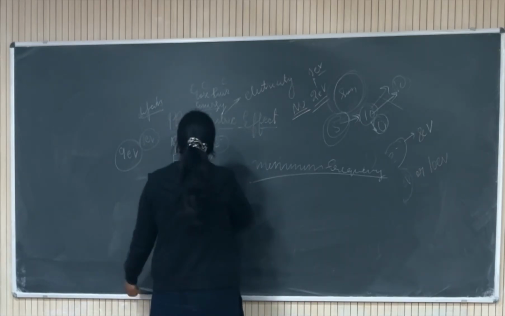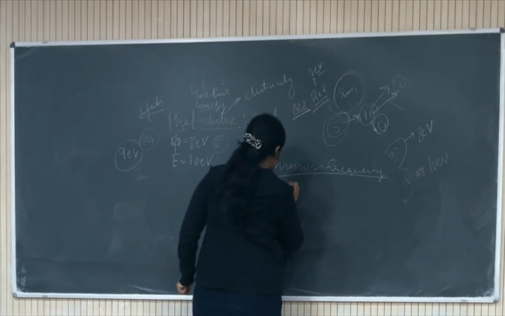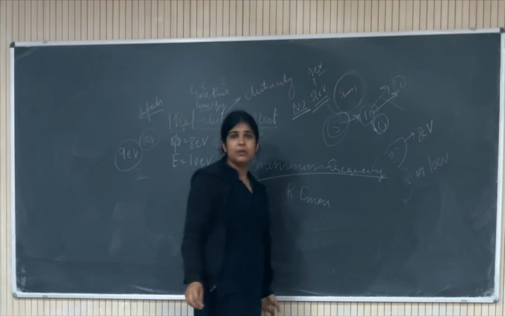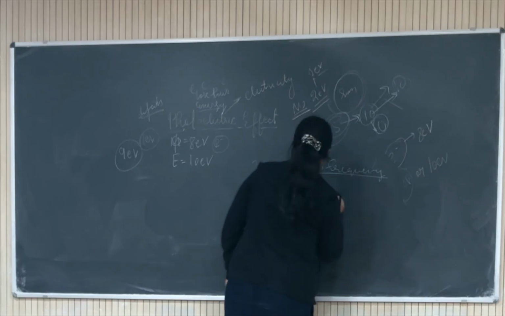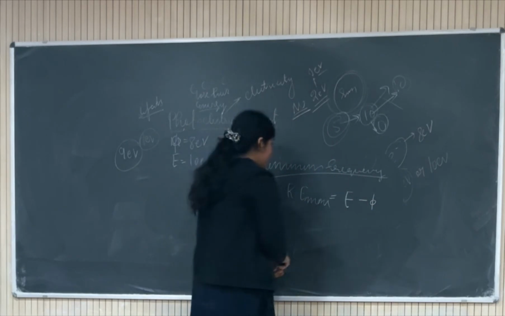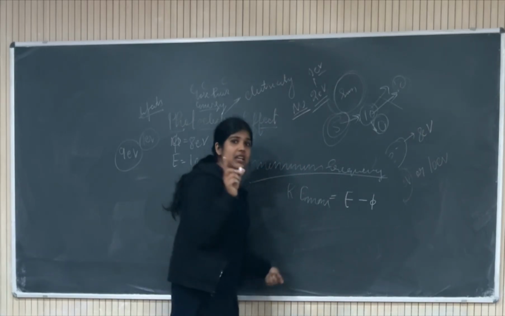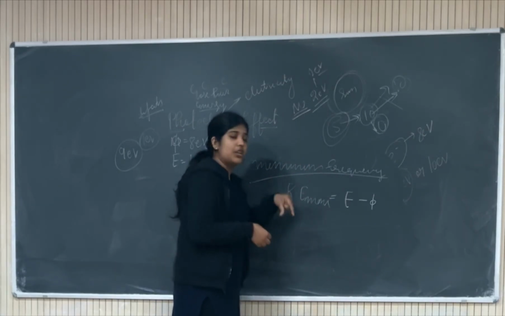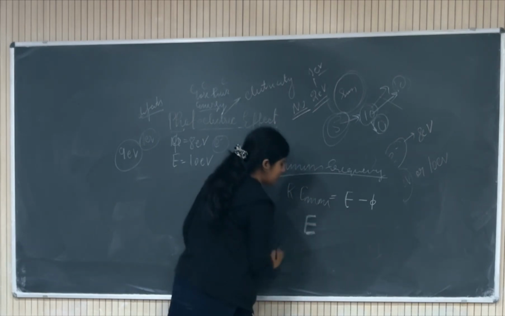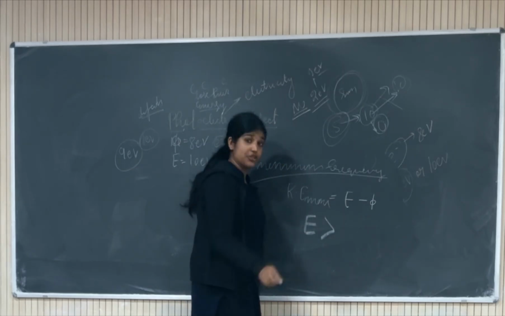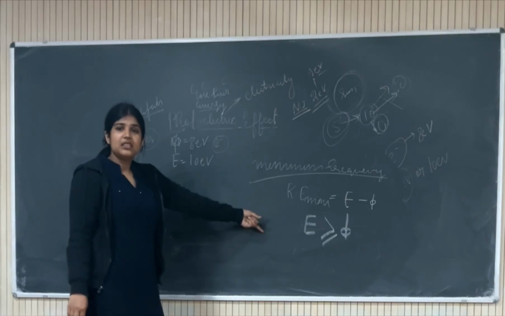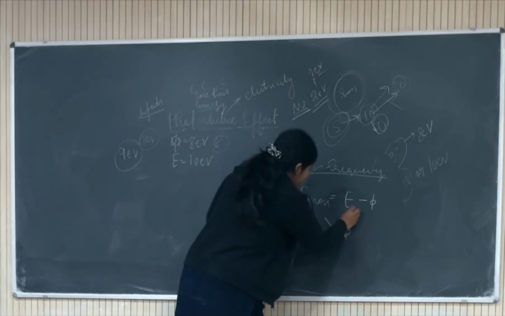Okay. So you know that this relation is for the maximum kinetic energy. You write this maximum, otherwise this expression will be wrong. Kinetic energy maximum is equal to E minus phi. I have told you that the energy you are giving from outside should be greater than or equal to the work function. E, the external energy you are giving, should be greater than or equal to phi. And what is this phi? This is the work function.